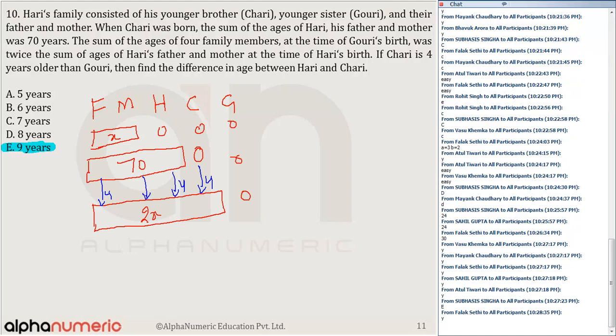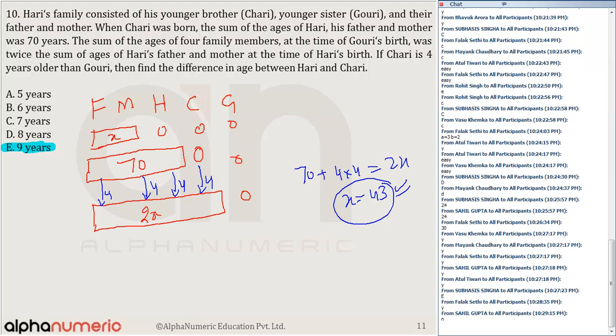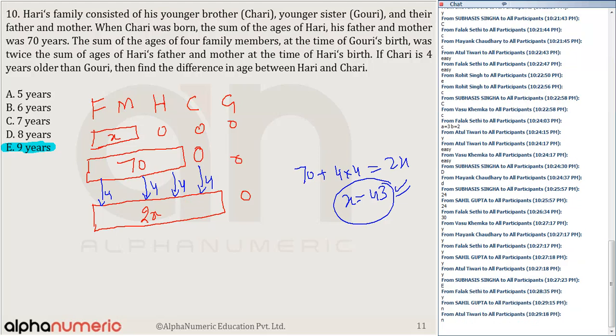So 4 and 4. So I say 70 plus 4 into 4, that is equal to 2x, which gives x as 86 by 2, that is equal to 43. Any doubts to anyone till this extent? The combined age of father and mother is 43 in the beginning.